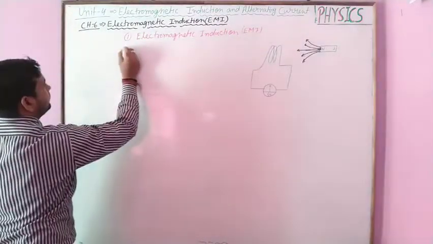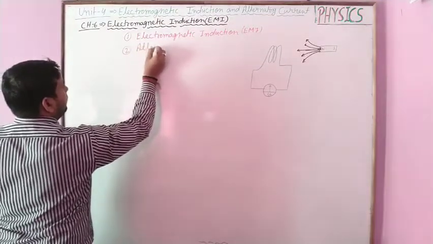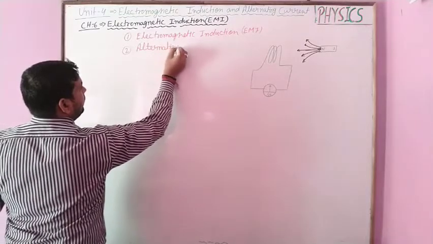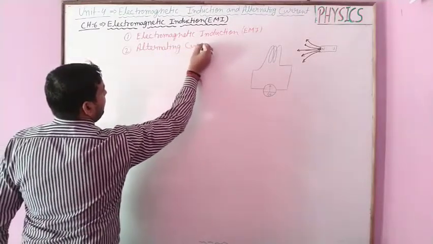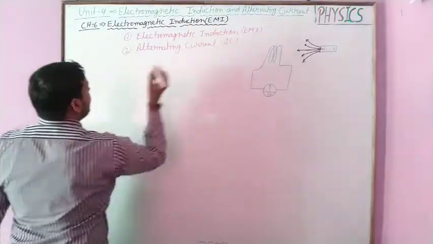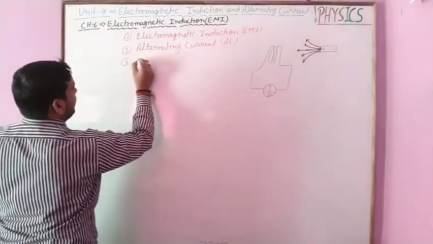Second is alternating current, AC. And third is electrical devices.